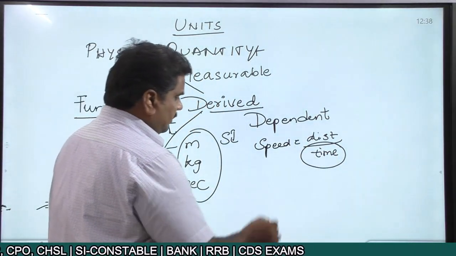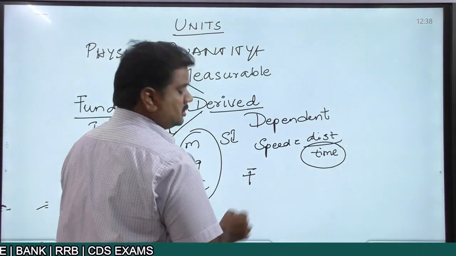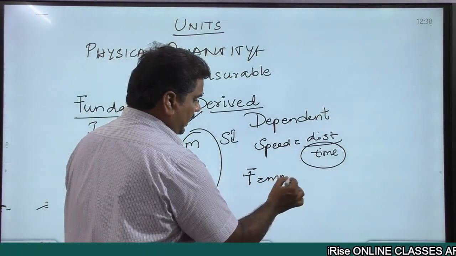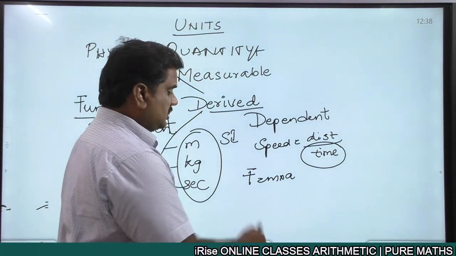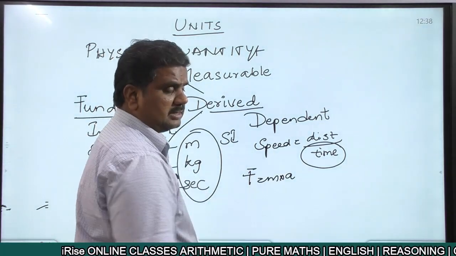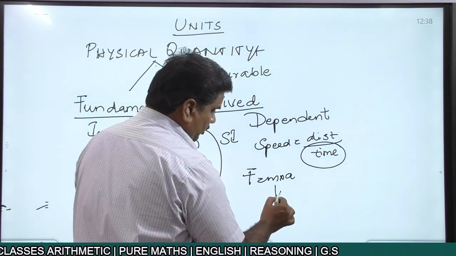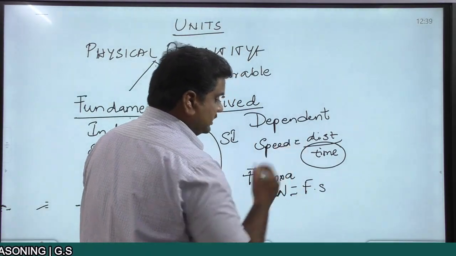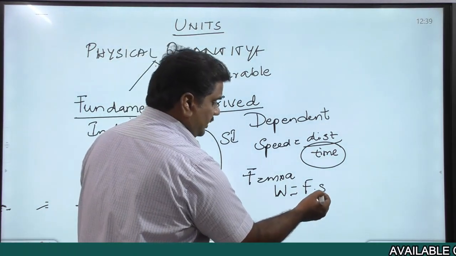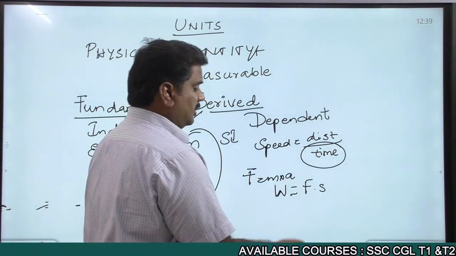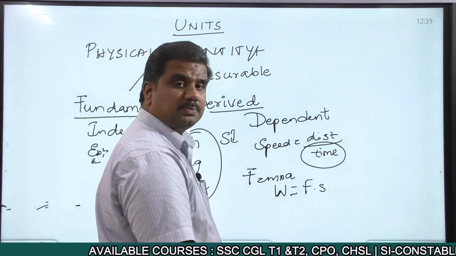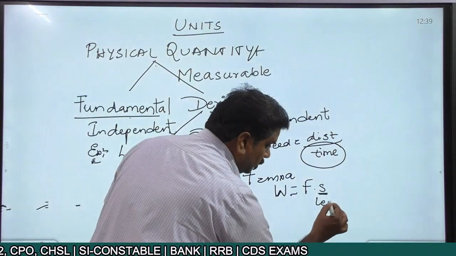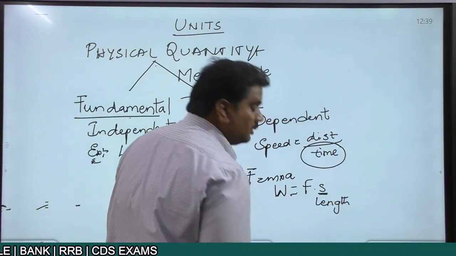At the same time, suppose I talk about force. When talking about force, you write this as the product of mass and acceleration. Or when you talk about the case of work, we write this as the product of force and displacement. And what is displacement? The shortest distance between any two points, that is what you call displacement. You are saying shortest distance, which means again here you are talking about one particular term called length.